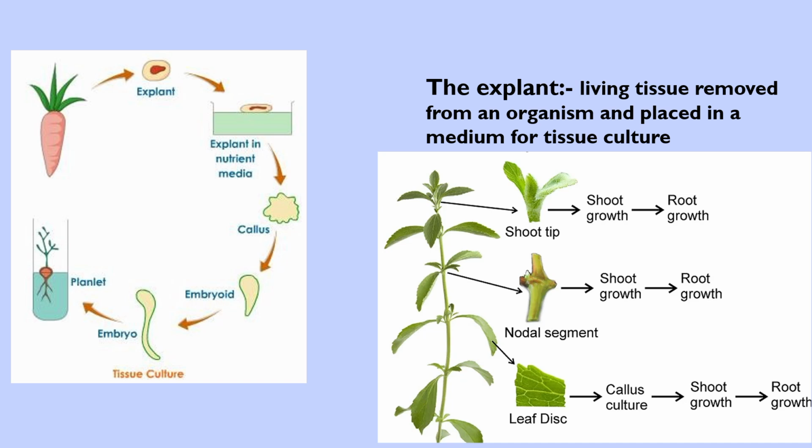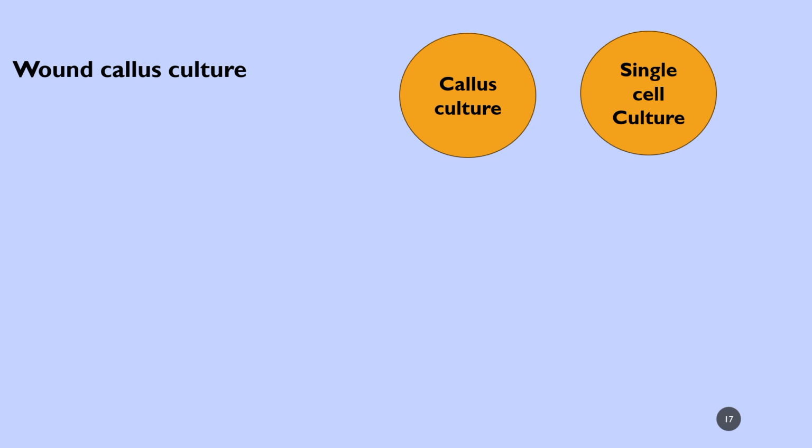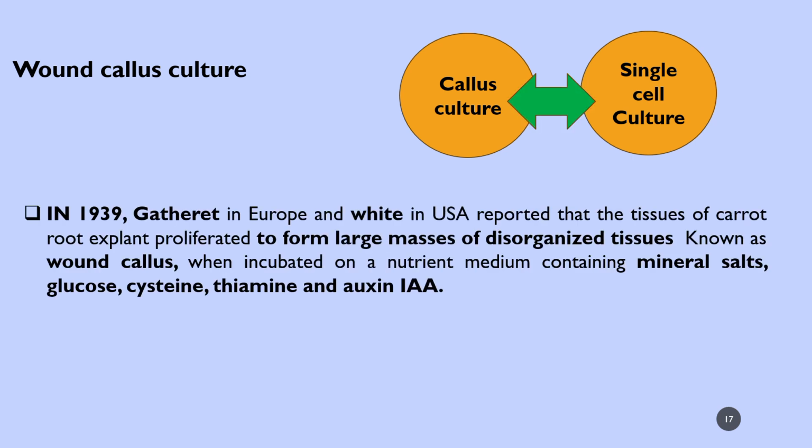A simple picture just to explain to you. And the wound callus culture. So now we are coming to the callus culture and cell suspension culture together to explain, in which wound callus culture is the first name that was given. These two of them are interlinked, especially callus culture, which is the source for single cell culture.